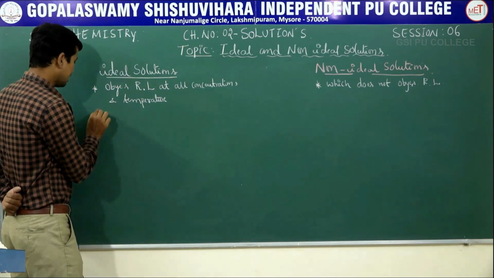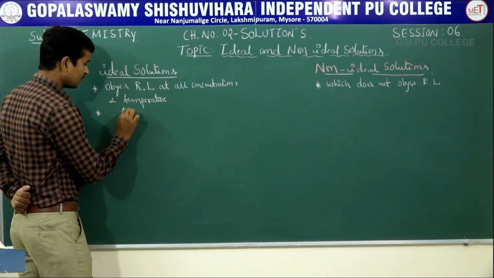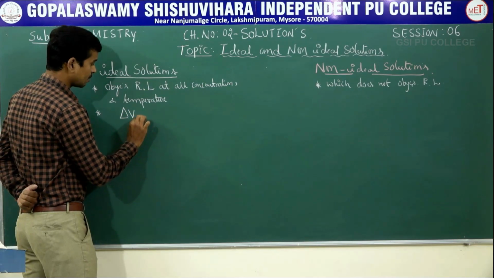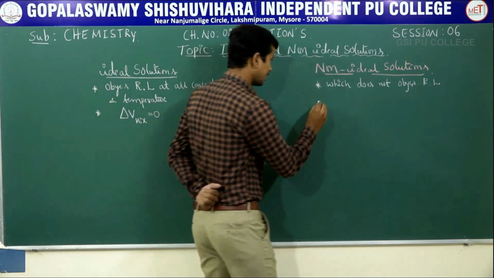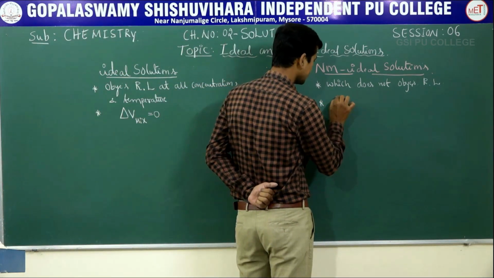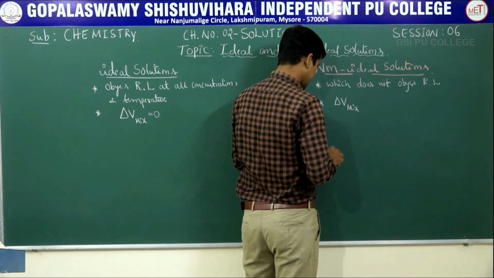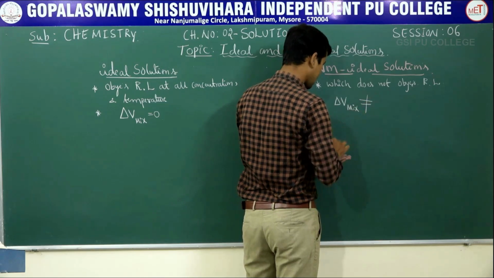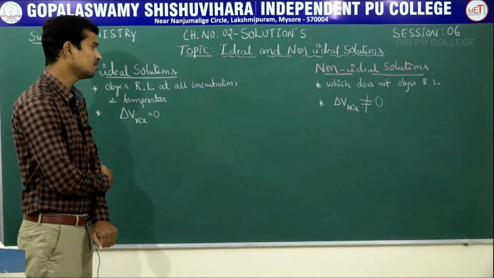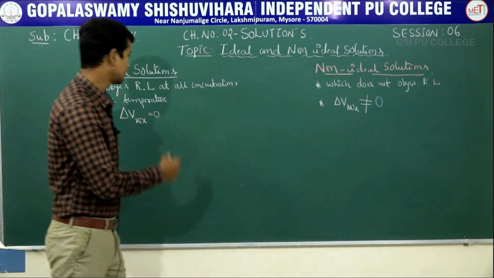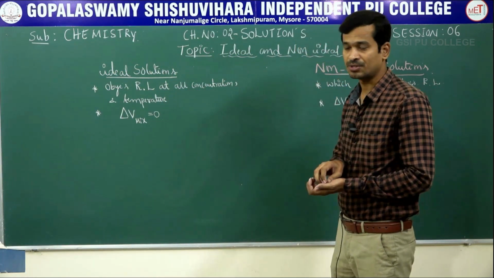Clear? Another very important point: for an ideal solution, delta V mixing is equal to 0. The second point: for a non-ideal solution, delta V mix is not equal to 0. What is meant by delta V mixing equal to 0? What is meant by delta V mixing not equal to 0?